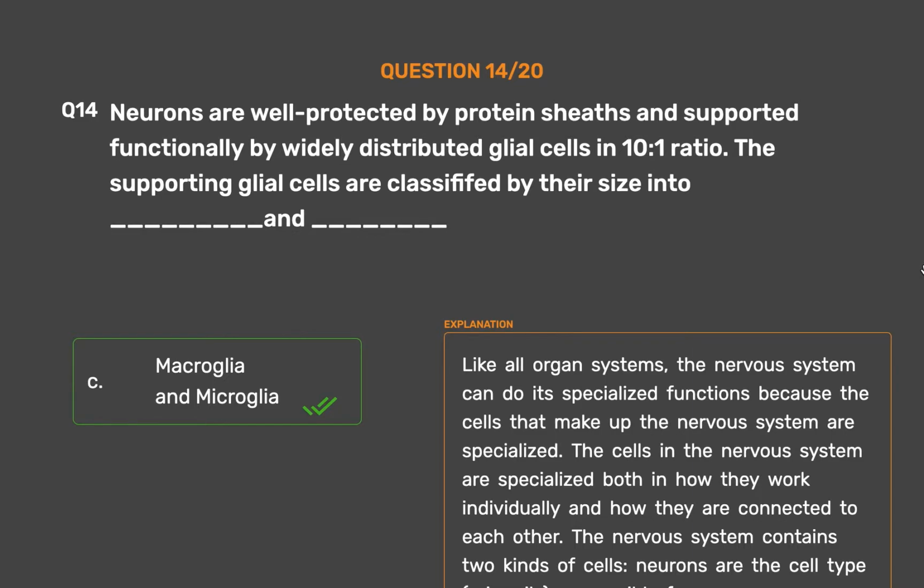The nervous system contains two kinds of cells. Neurons are the cell type primarily responsible for communication and integration in the nervous system. Glia protect the neurons, but also modify their action. The supporting glial cells are classified by their size into macroglia and microglia.